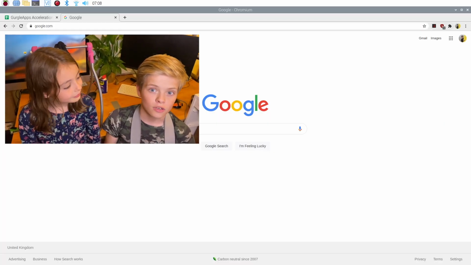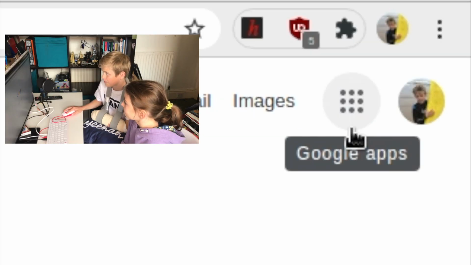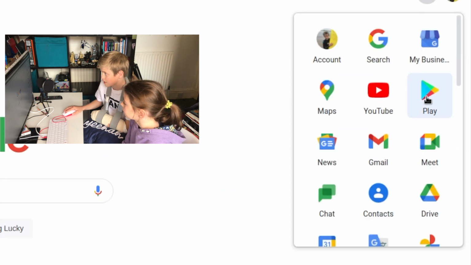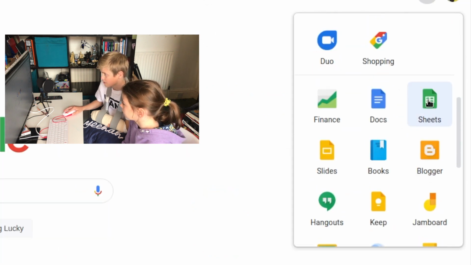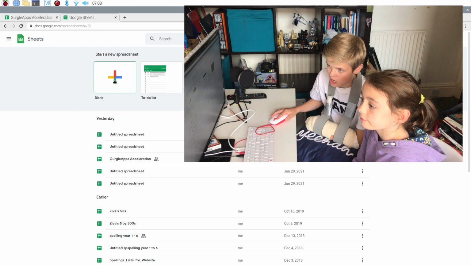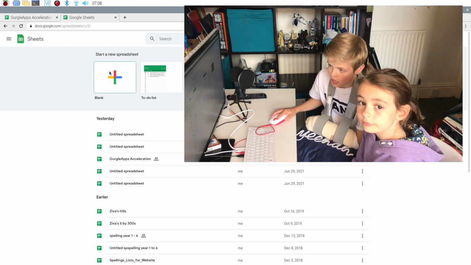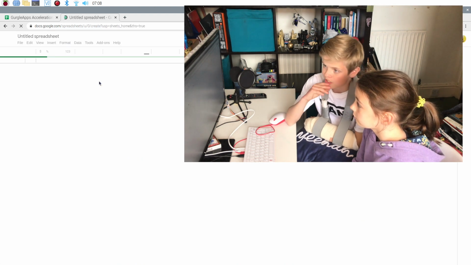If, like us, you're using Google Sheets, then you'll need a Google account, which is free. You don't need us to show you how to do that. If you've got a Gmail account, that will be your Google account. After creating our Google account, we've just gone to google.com. Click the dotted square here, and then scroll down until you see Sheets here. Click on it, and it should bring you to Google Sheets. Once you're at this page, you just have to click this blank sheet with a cross on, which will bring you to a blank spreadsheet.